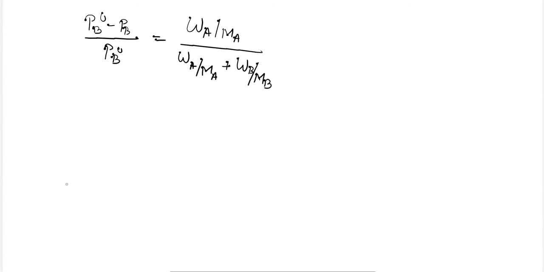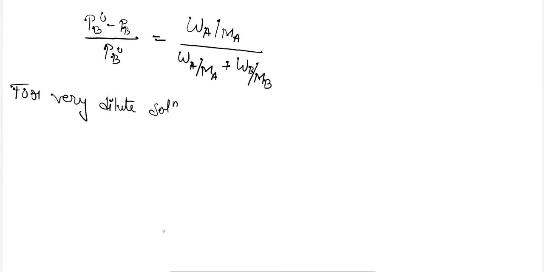Now for a very dilute solution, what will be the condition here? The mole fraction of solute NA will be very much lower than that of the solvent NB.